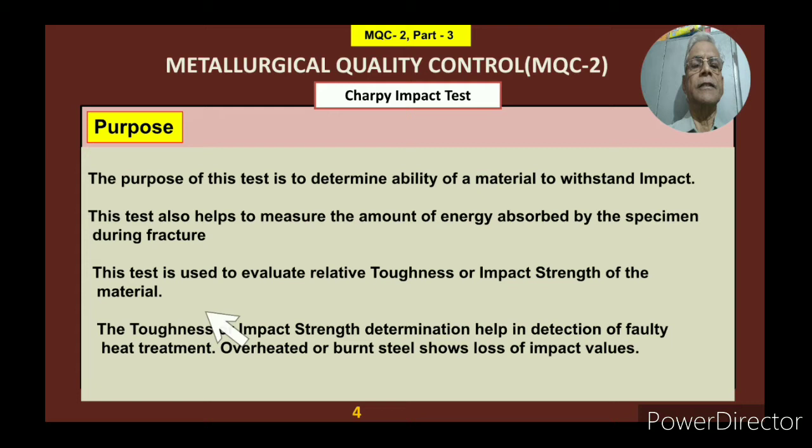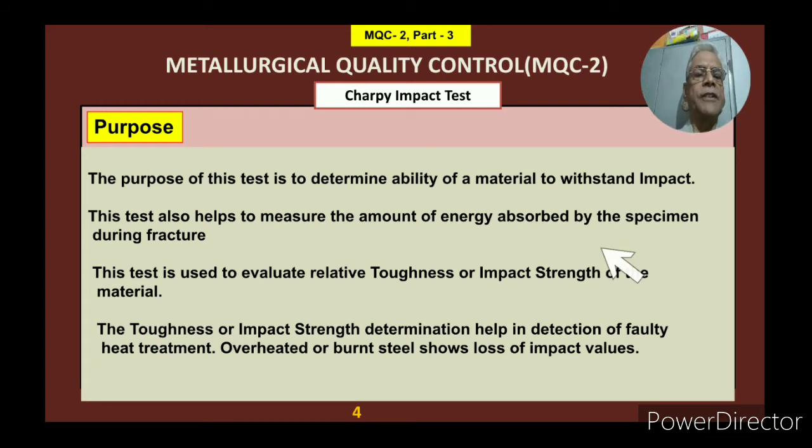Then the third is, the test is used to evaluate the relative toughness or impact strength of the material. So if you want to determine the toughness or impact strength of the material, then you have to carry out this particular test. And the last one is,